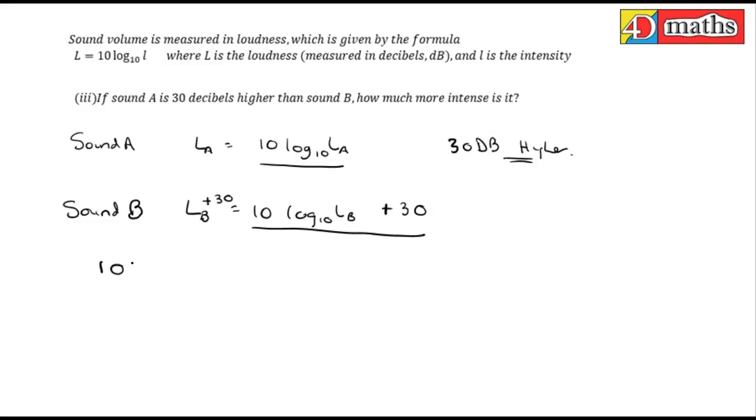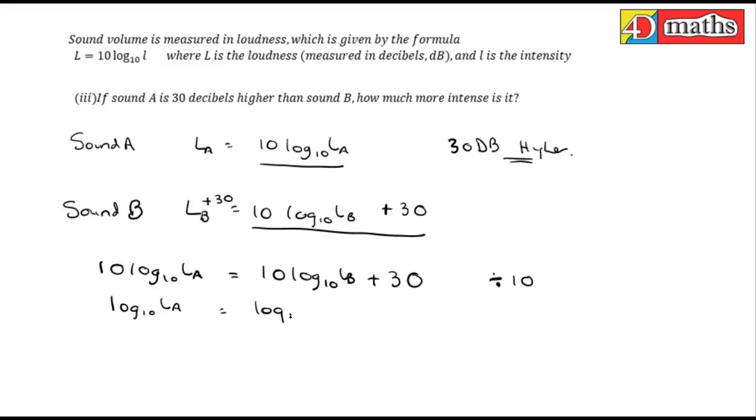So I'm going to compare them. 10 log 10 of the intensity of A will be equal to 10 log 10 of the intensity of B plus 30. So they're now the same loudness. I'm going to divide across by 10. So you get log 10 of the intensity of A equals log 10 of the intensity of B plus 3. Next step, I'm going to change 3 to a log base 10. So what would that be? Well, that's the answer 3.